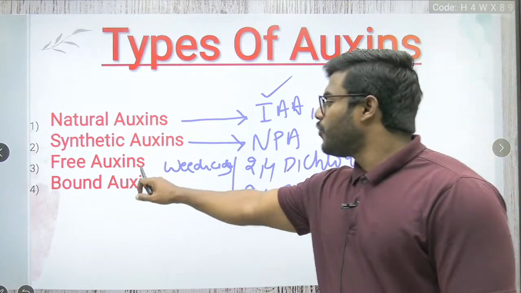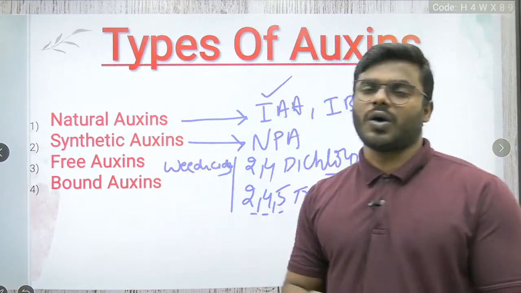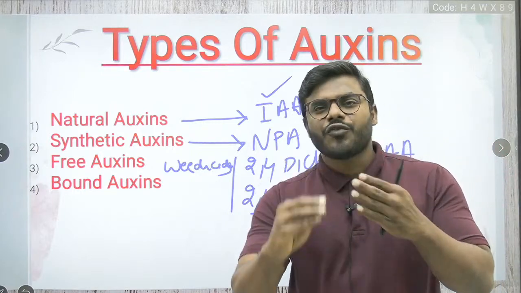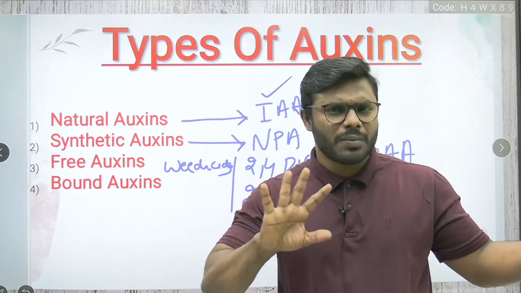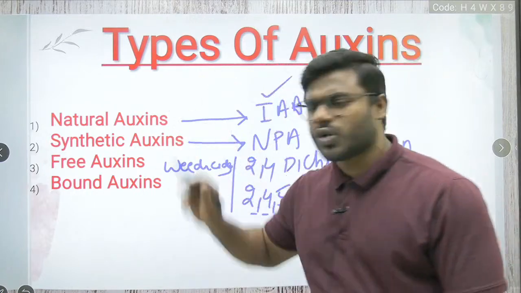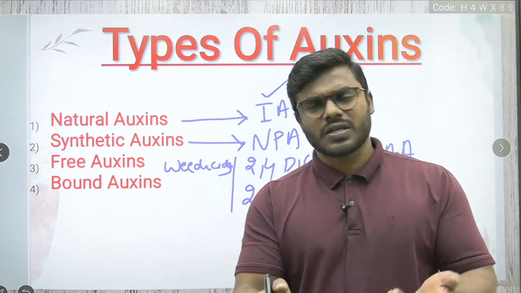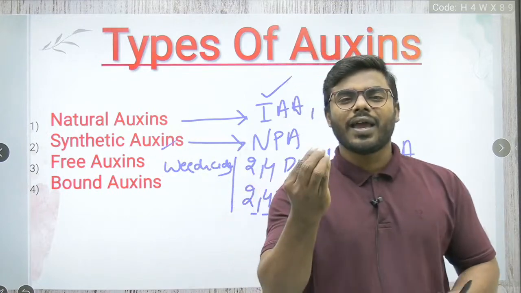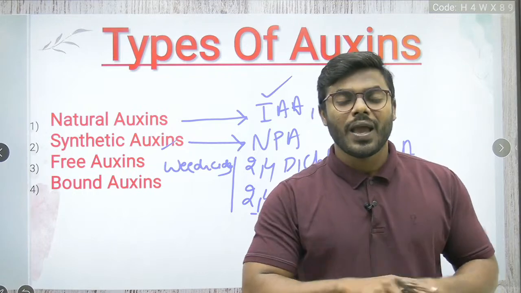That is the free auxin and bound auxin. Don't confuse. Listen to me correctly, friends. A free auxin may be anything. Remember my words. A free auxin may be a natural auxin. A free auxin may be a synthetic auxin. It may be anything. Then why have I given the name free auxin?